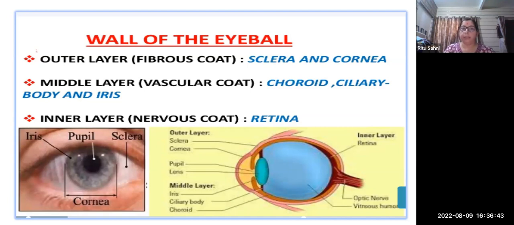If we talk about the middle layer, that is completely a vascular coating, where the choroid, the ciliary body and the iris, 3 parts, make up the vascular coating. And as we enter the eye, the inner layer is the nervous coat where the retina is placed. You can see in this also the pupil, sclera, iris, and this cornea, how it is giving the proper outer, middle, and inner layer.